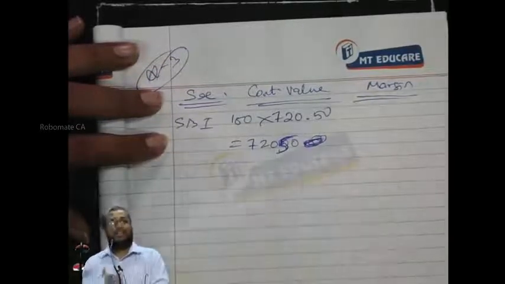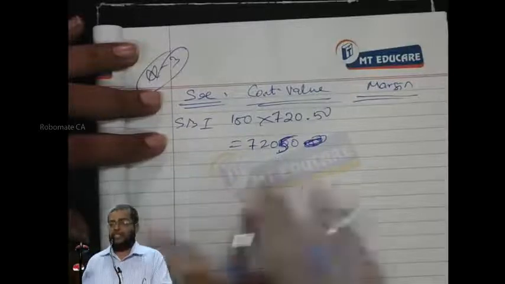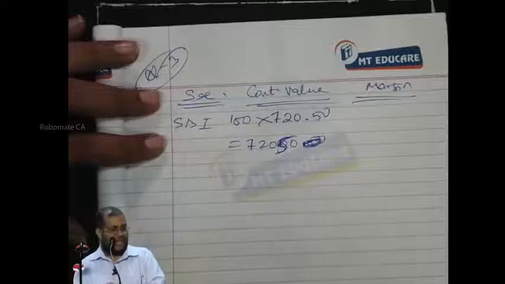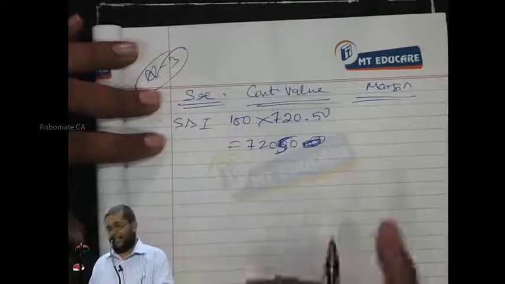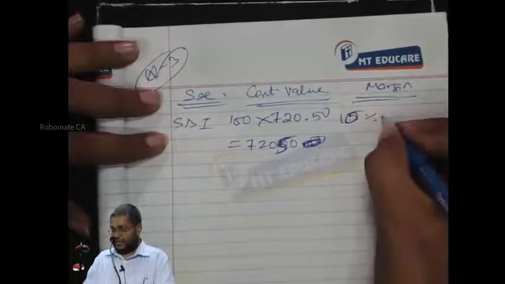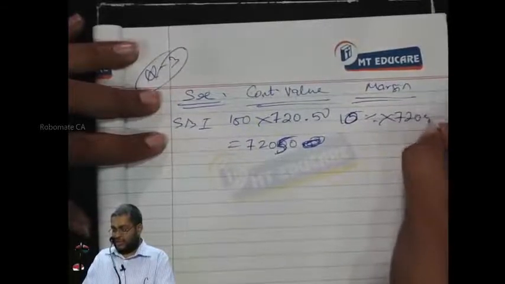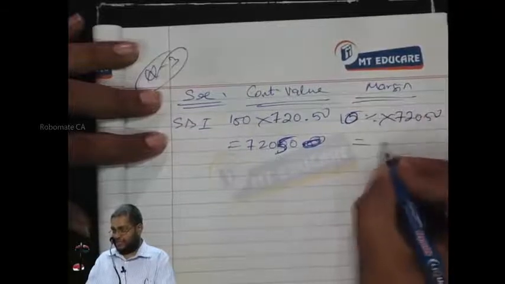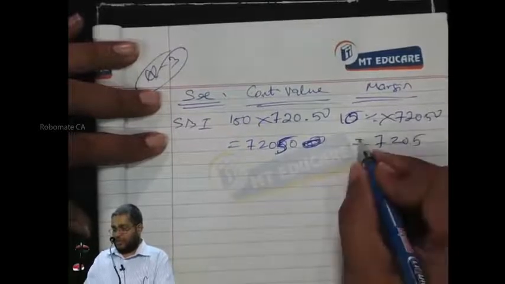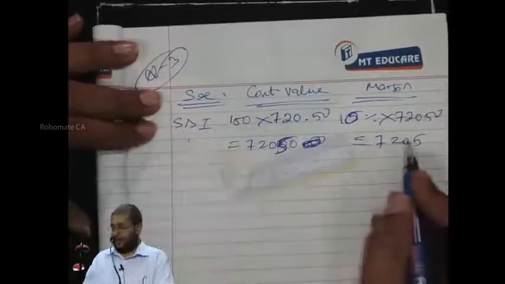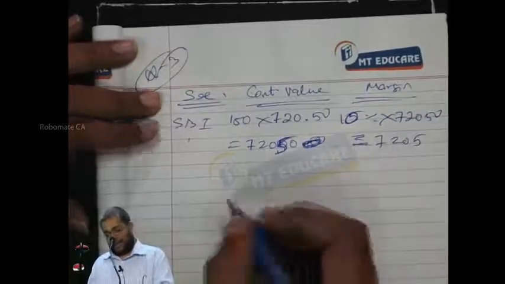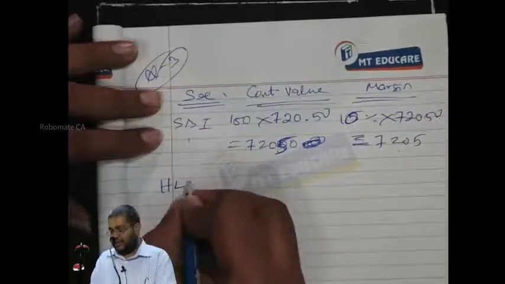10%. Always on the value of the contract, the exchange asks for margin. And the 10% may change from share to share based on volatility; something around 5 to 10 percent they fix. So how much deposit here? 10% of 72,050 is how much? 7,205. So for this futures contract with the exchange, 7,205 should be deposited. Agreed or not?